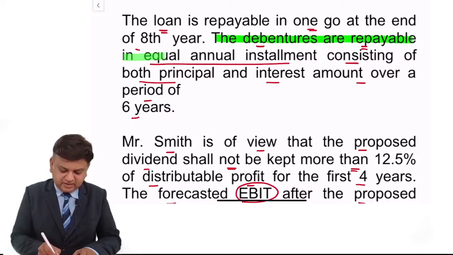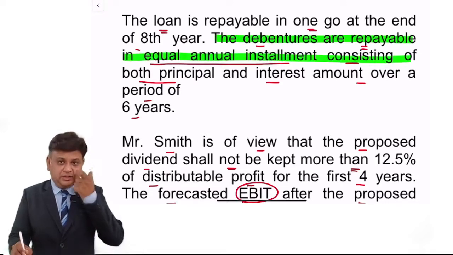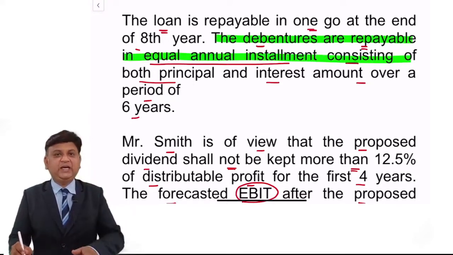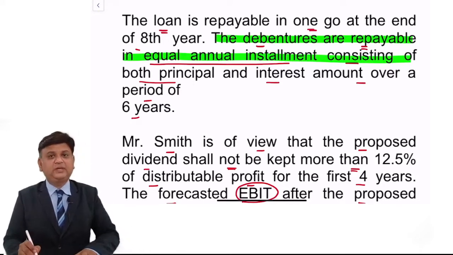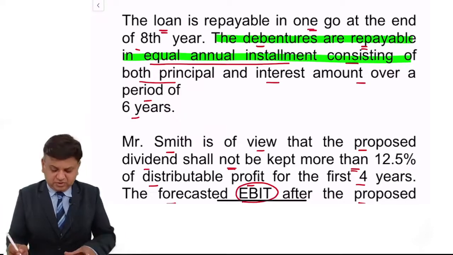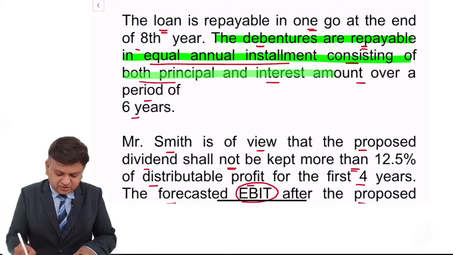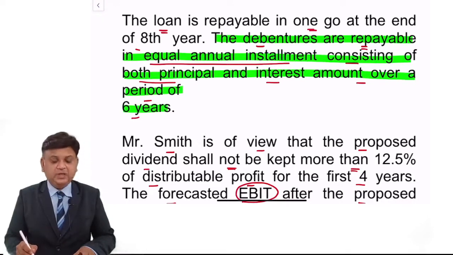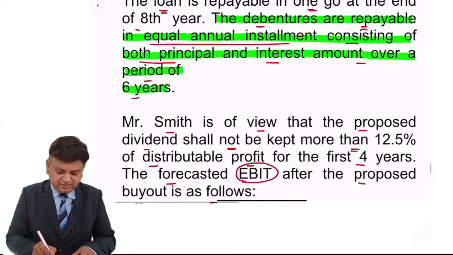Debentures are repayable in equal annual installments. The kind of practically that we have EMI, equal monthly installment, over here it is equal annual installment, consisting of both principal and interest over the time period of 6 years. So the first working note that we will prepare is the amount of installment.